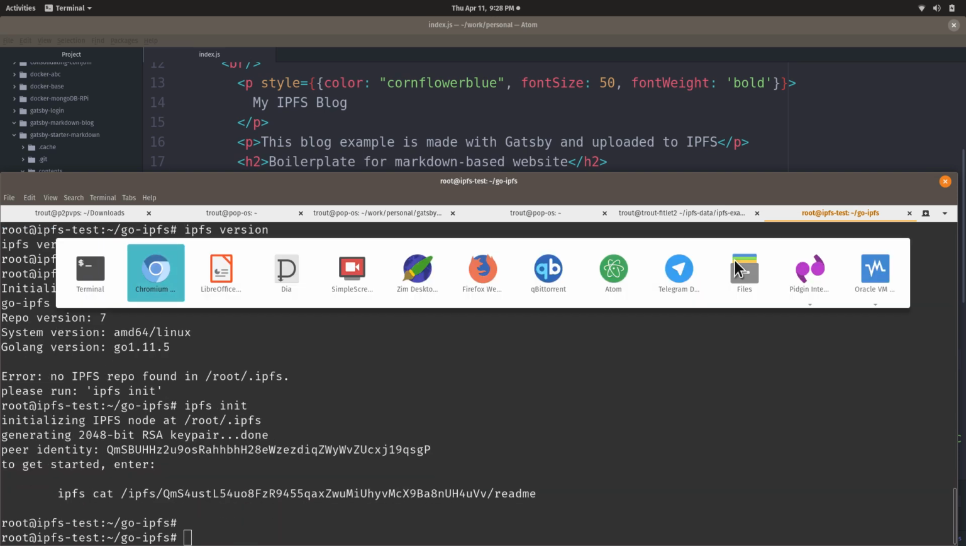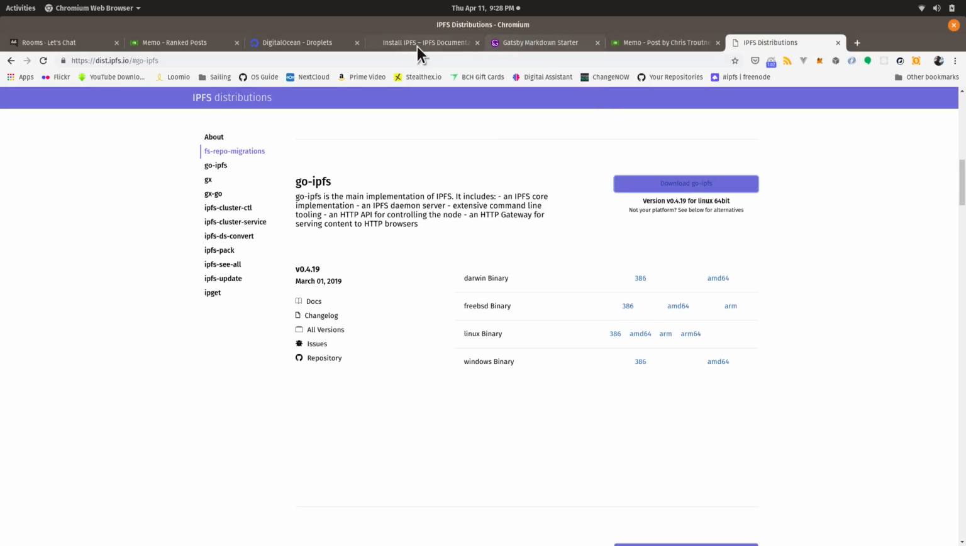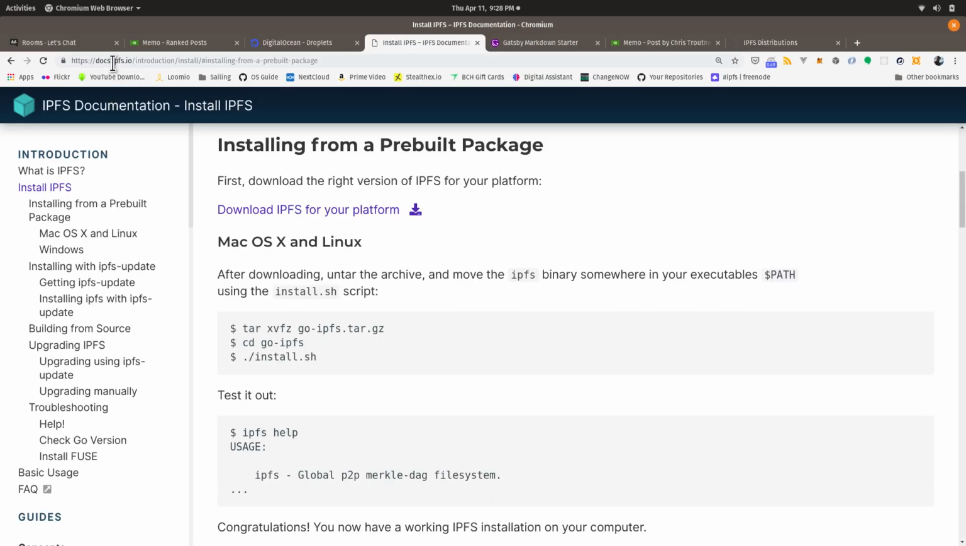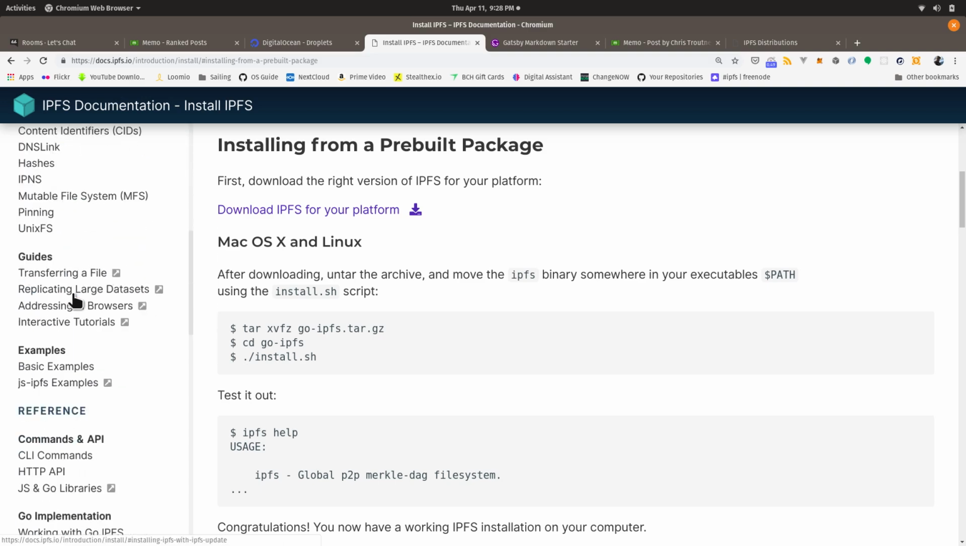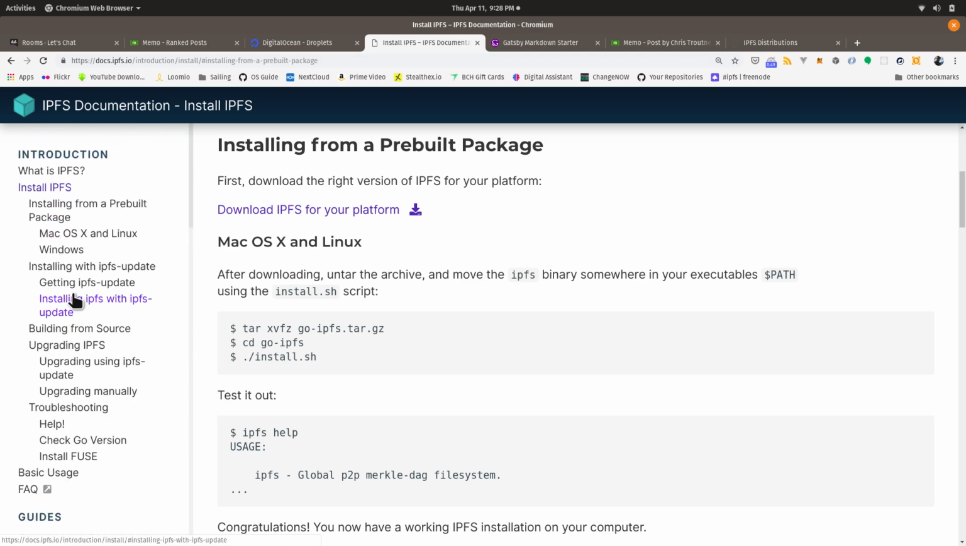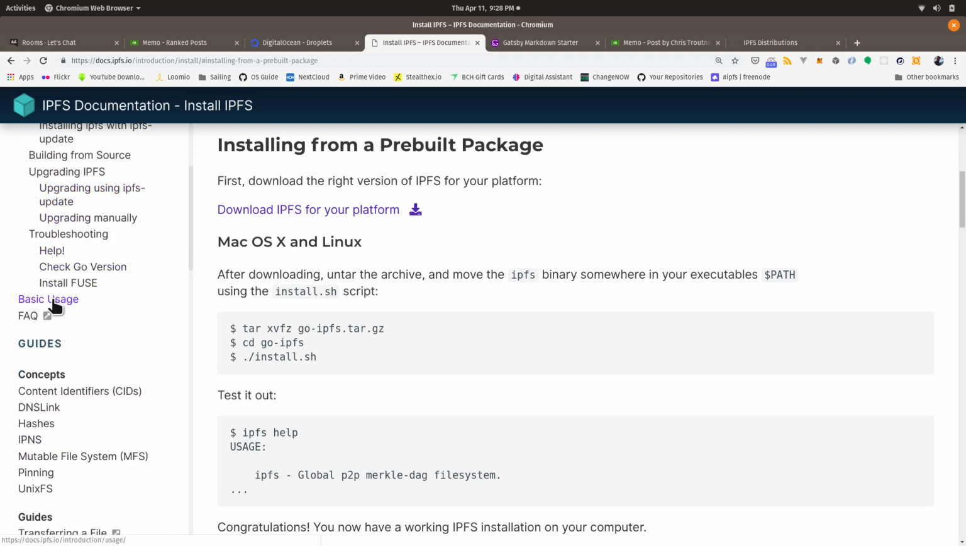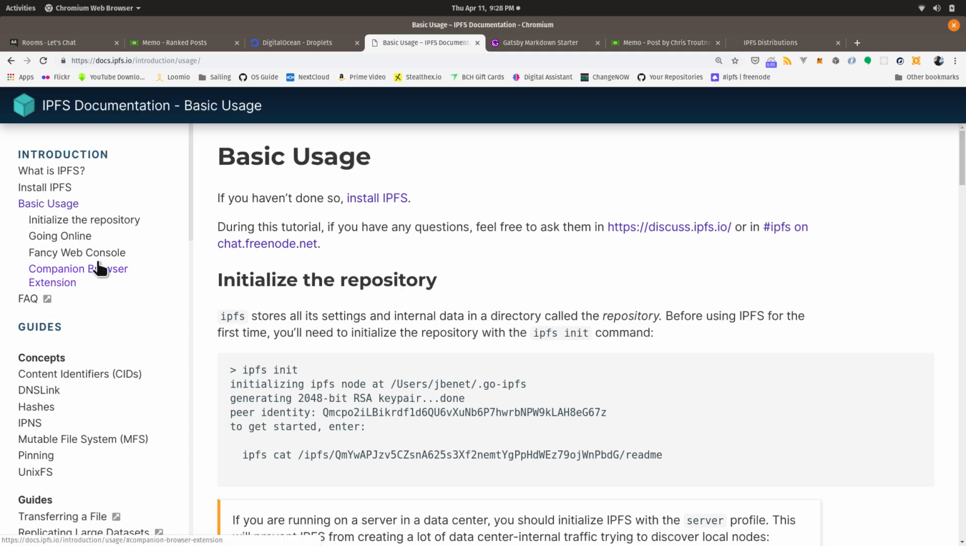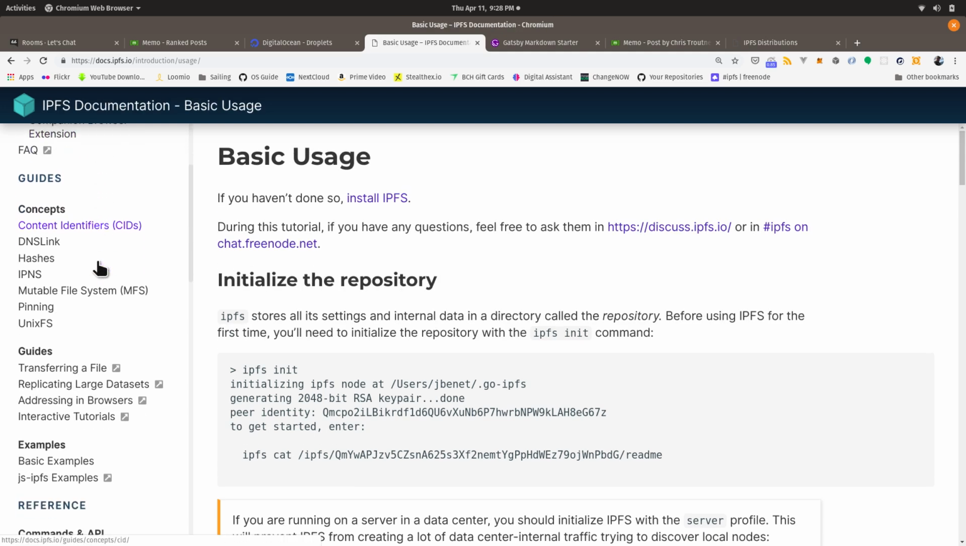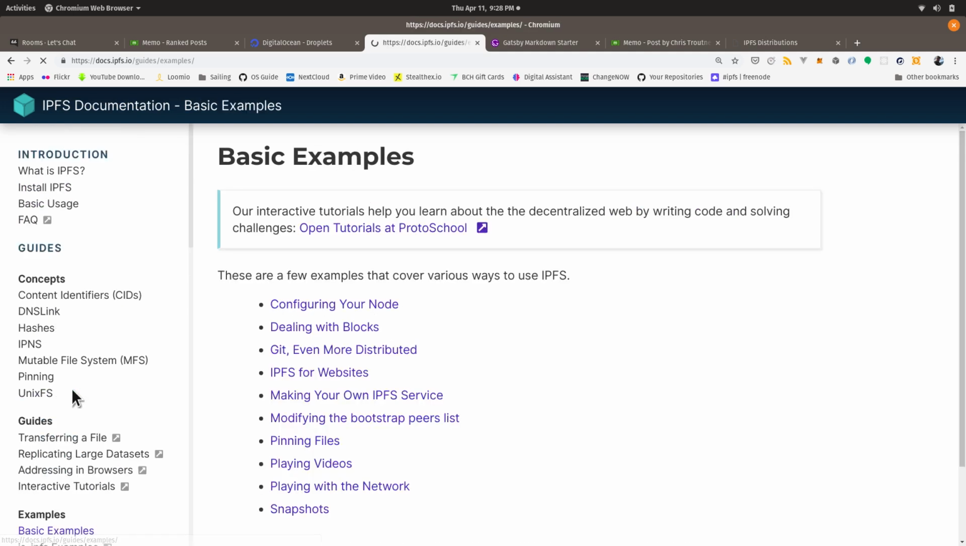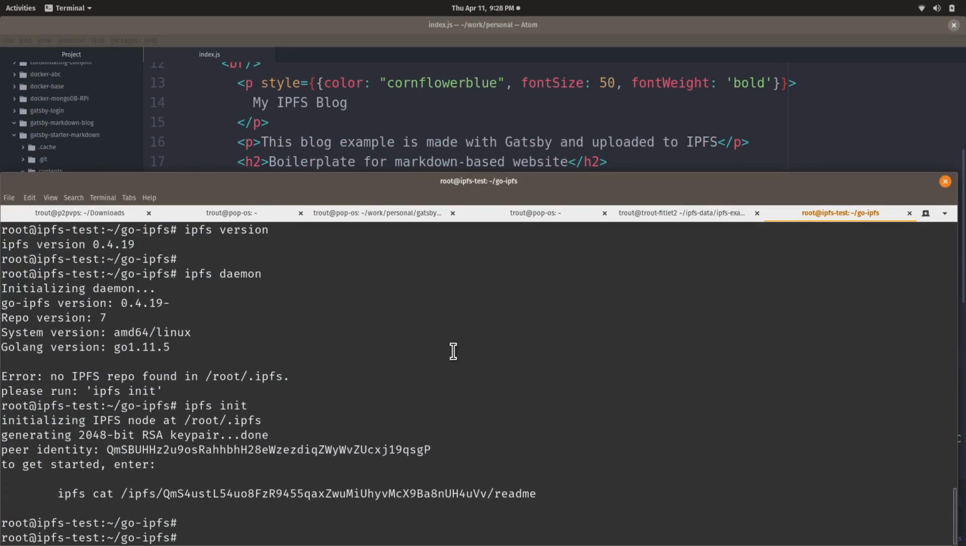And I'm going really fast, but to learn more, you want to go to docs.ipfs.io and read through all this really great content here. They've got some really great getting started guides, and the basic usage one's pretty cool. They've got some really great basic examples talking about all the cool little things you can do with IPFS. Okay, so we initialized IPFS.